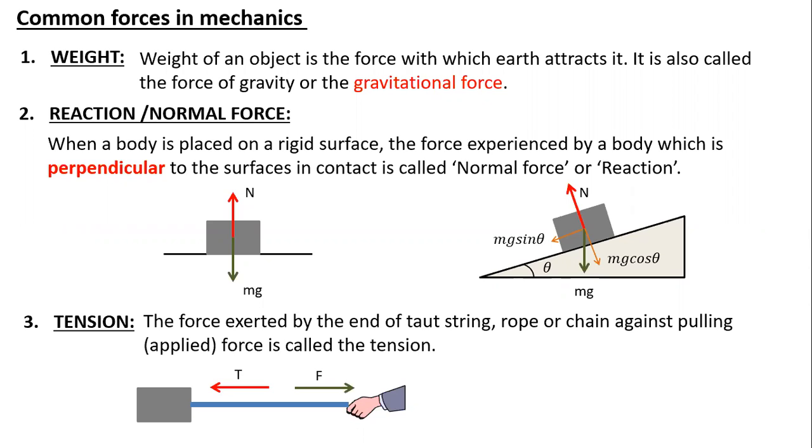What is the basic difference between tension force and friction force? Tension is generated always along the springs, always along the ropes, always along the chain. Friction is the contact force between the surface and the moving object over it. Friction is due to the interlocking between the two surfaces, which is trying to oppose the motion of an object. But the tension force is nothing but some restoring force which is generated along a wire or along a string.